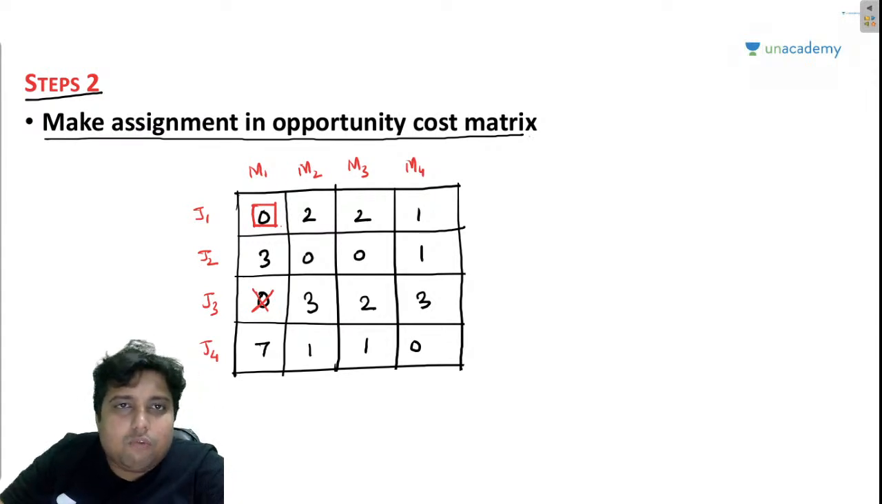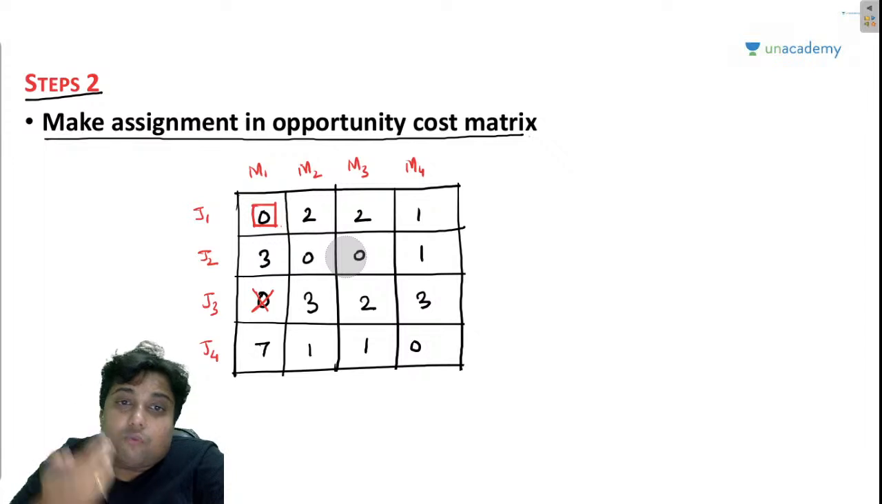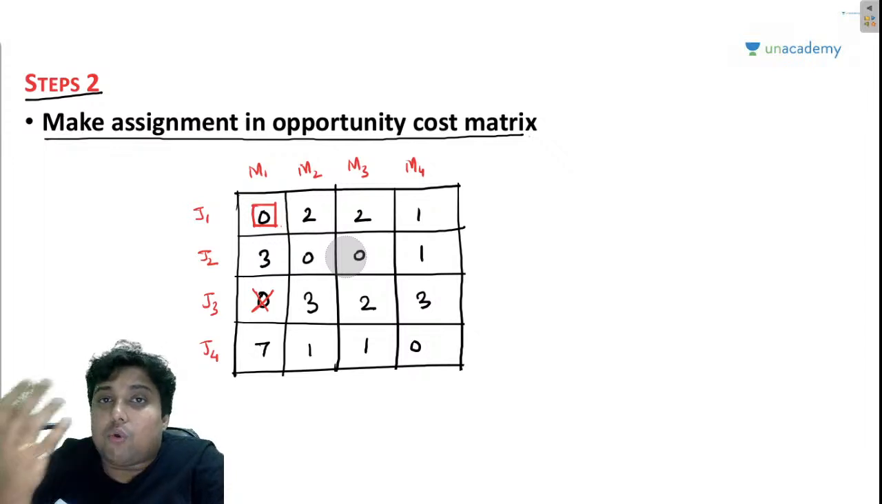So now I am going to look for job 2. Job 2, my friends, can be processed on these three machines, M2, M3, M4, because machine 1 is already busy, right? So job 2 is looking for opportunity at these two positions, that is at machine 2 and machine 3, right? Because there are two opportunities for job 2 and both are equally lucrative, we cannot decide. Because both the costs are zero, we cannot decide which machine job 2 should be allocated to.